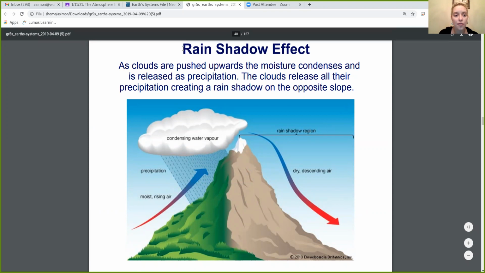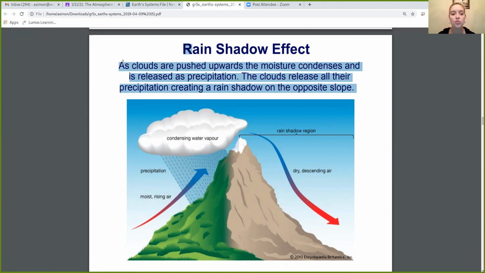So the rain shadow effect: as clouds are pushed upwards, the moisture condenses and it's released as precipitation. The clouds release all their precipitation, creating a rain shadow on the opposite slope. So one slope is really green and grows a lot of grass, and the other side of the mountain is pretty much dead. There's no grass, no real life on that other side.